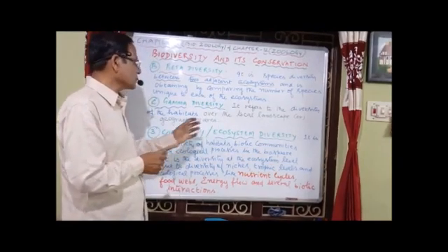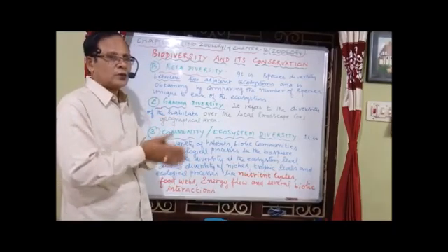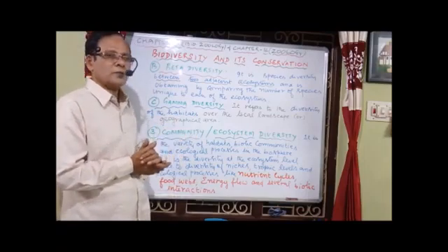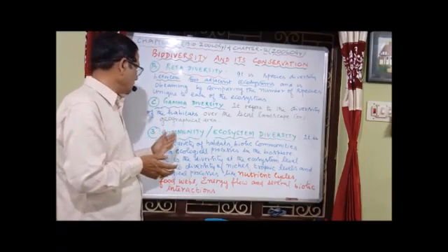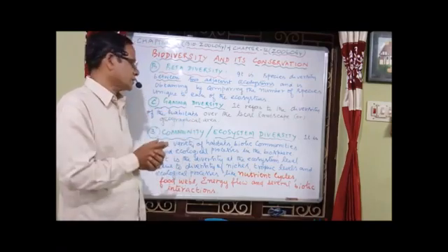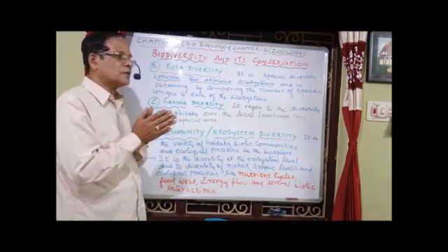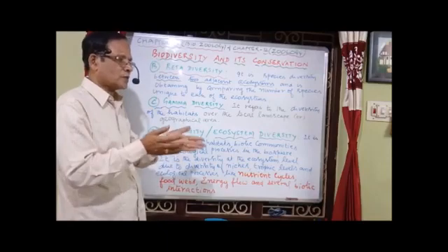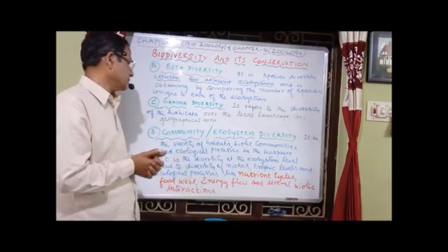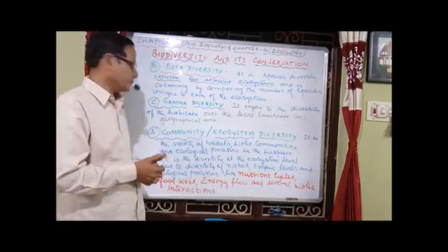Now the community or ecosystem diversity: it is a variety of habitats, the biotic communities and also the ecological processes in the biosphere, like for example food web, energy flow, etc.